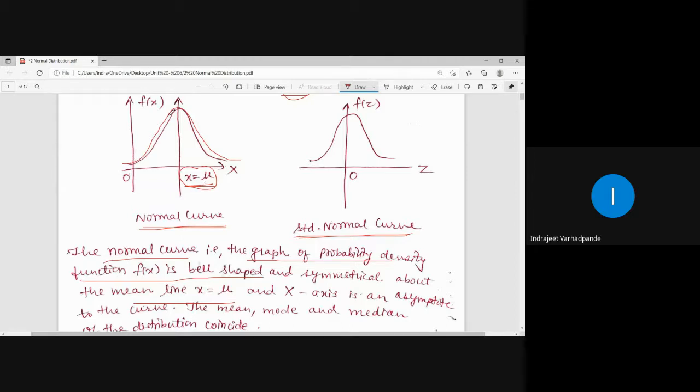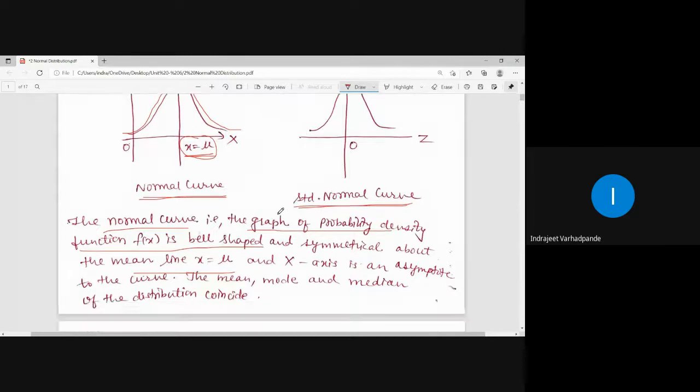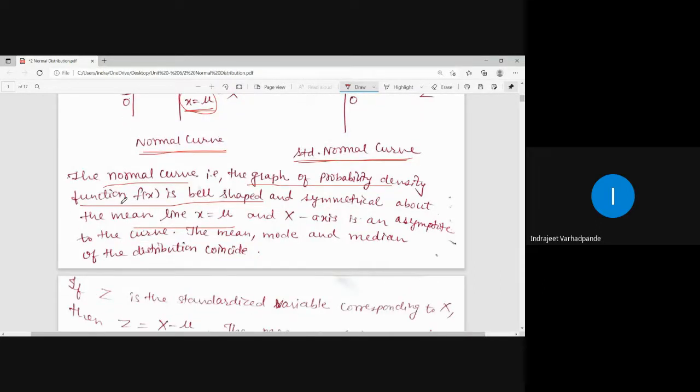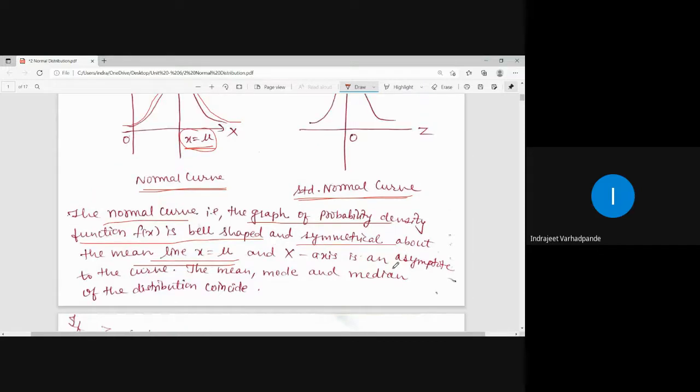So this particular curve is symmetrical, or equally distributed about the mean. Therefore we call it symmetrical, and the shape is bell shape. So the normal curve, or the graph of the probability density function f of x, is bell shaped and symmetrical about the mean line x equals mu, and the x axis is an asymptotic curve.